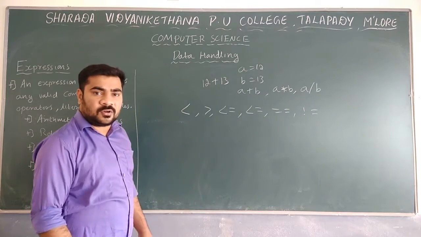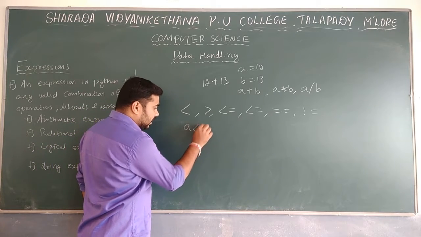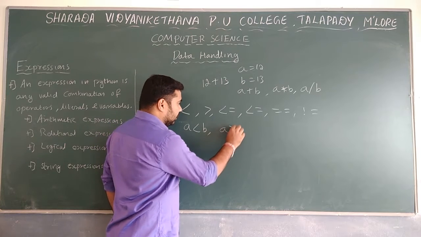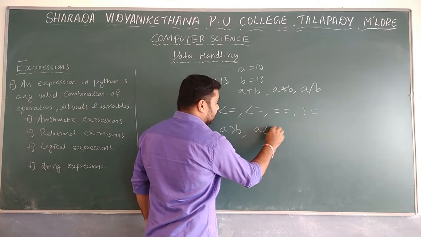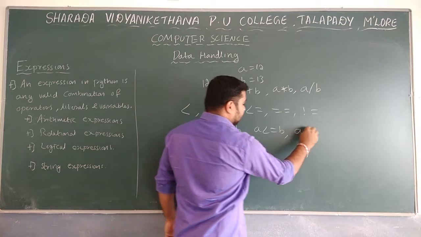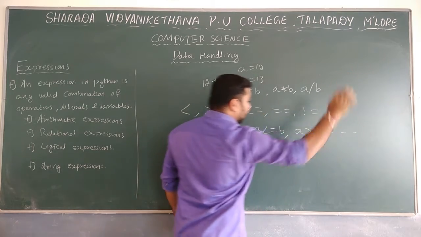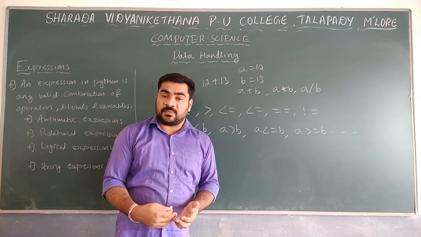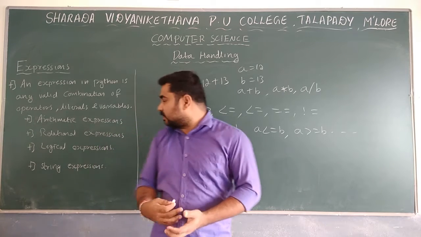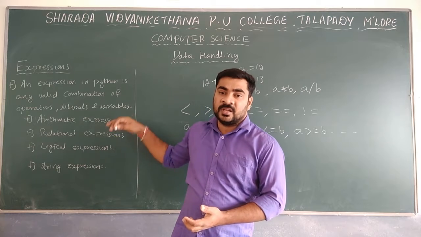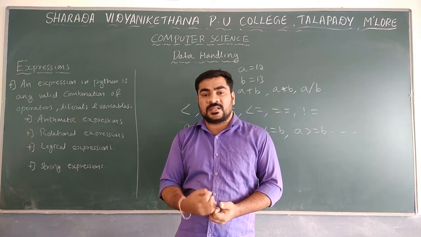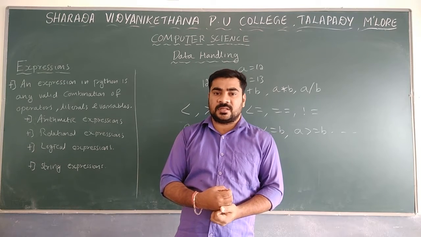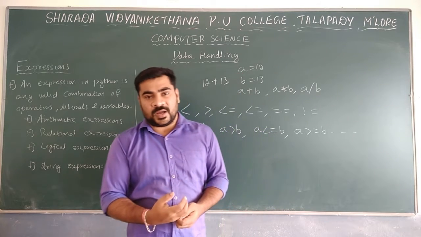For example, A less than B, A greater than B, A less than or equal to B, A greater than or equal to B. These types of expressions are known as relational expressions. Relational expressions are mainly used for comparing values.